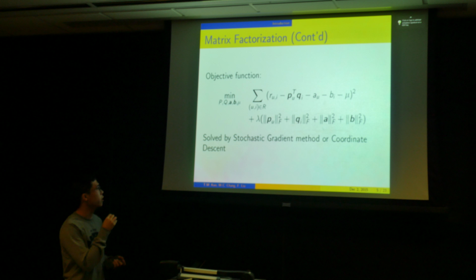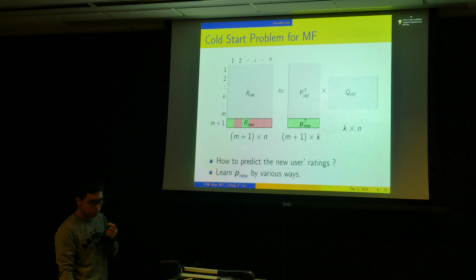What if, as in an online recommendation system, a bunch of users stream in daily? We want to quickly predict the user's rating without retraining the whole matrix P. For example, a new user streams in with partially observed ratings, and we want to quickly predict the rest of the ratings for that user. This is the problem we want to tackle.